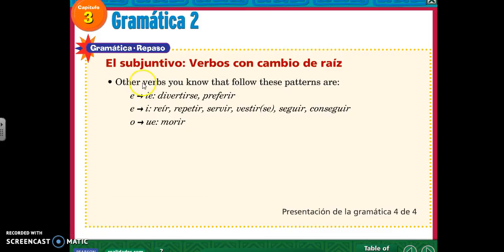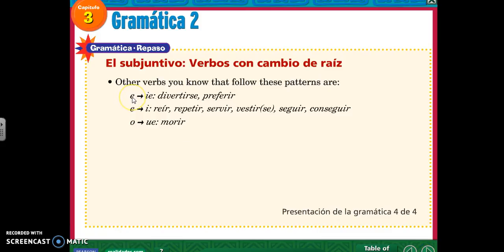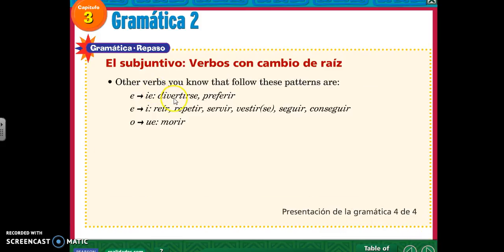So I want to look at some other verbs that follow this same pattern. So verbs that follow the same pattern of E to IE, so that means they follow the same pattern as sentirse, are the verbs divertirse y preferir.